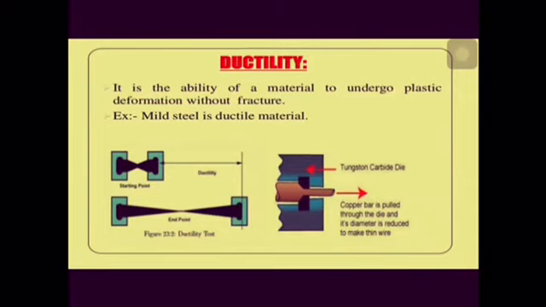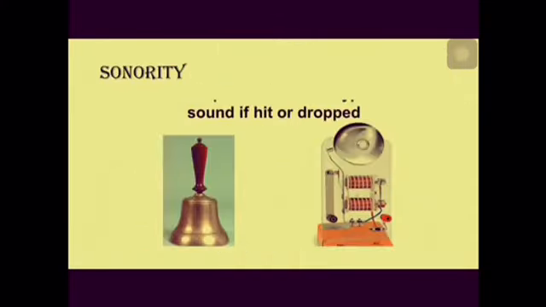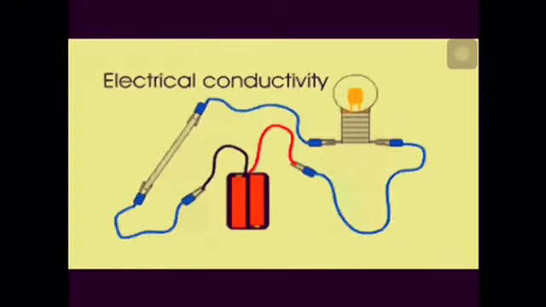Ductility. The ability of a material to be drawn into wire is called ductility. Sonority. It is the ability to produce a sound when struck. Metals are sonorous. They produce a specific sound when struck with a hard object, whereas non-metals are non-sonorous.